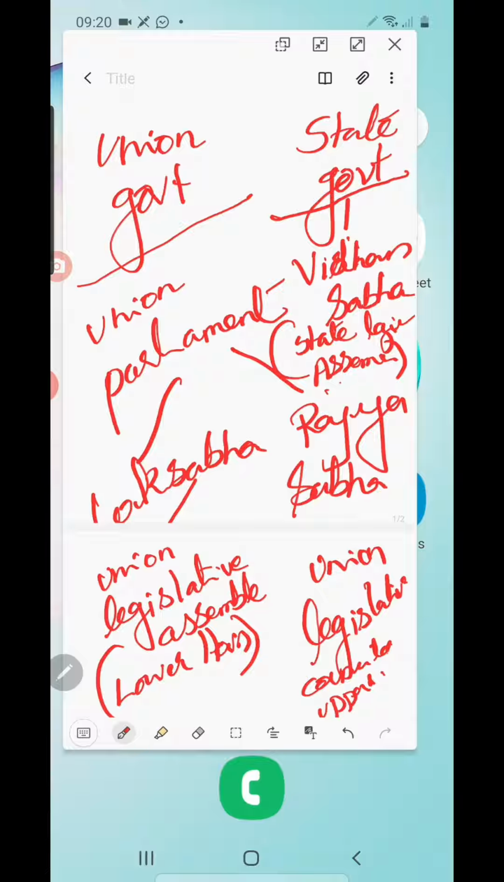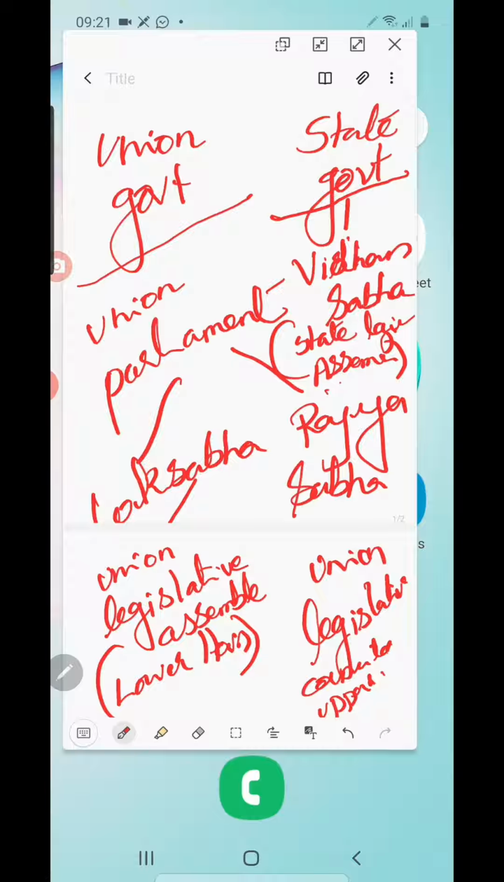Now at the state level, there are the lower house and the upper house. Vidhan Sabha is the lower house, and Vidhan Parishad is the upper house. Vidhan Sabha is also called the State Legislative Assembly, the lower house of the state. Vidhan Parishad is the second house of the state legislature.